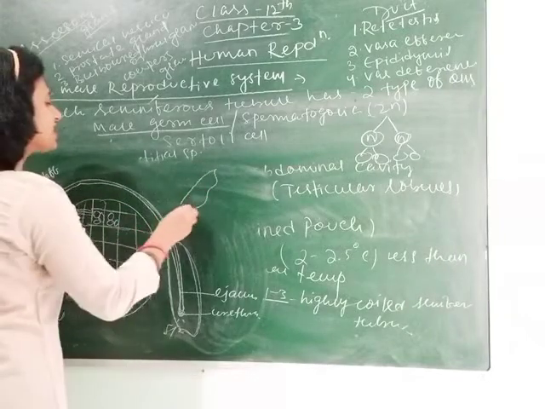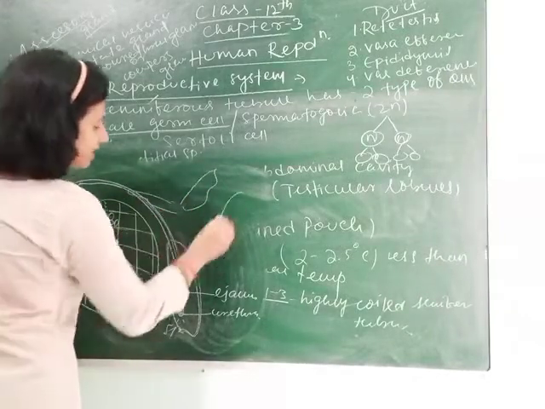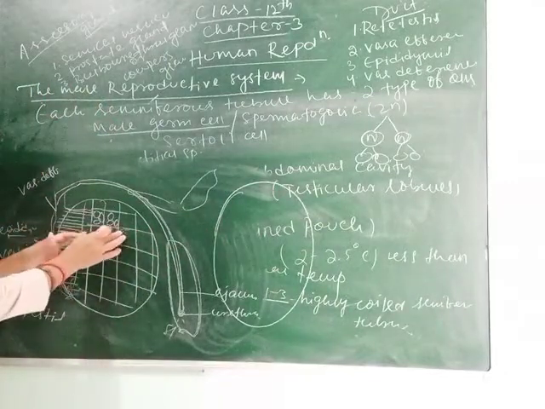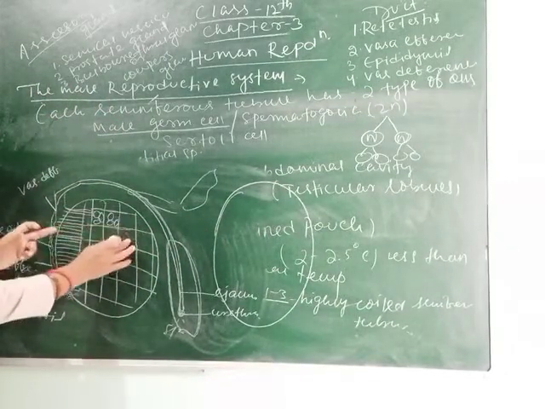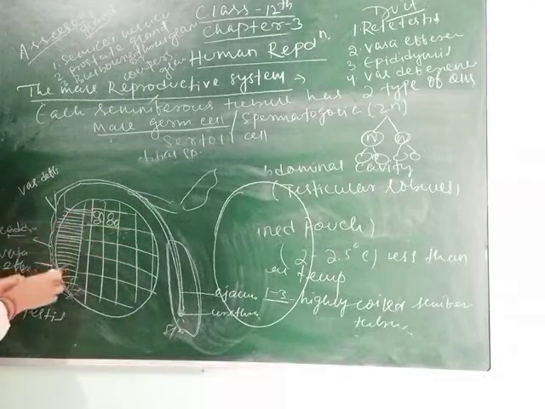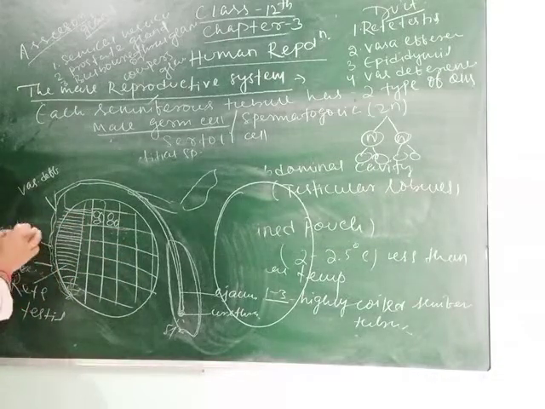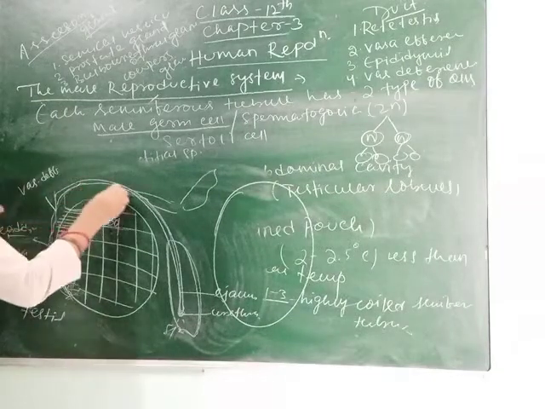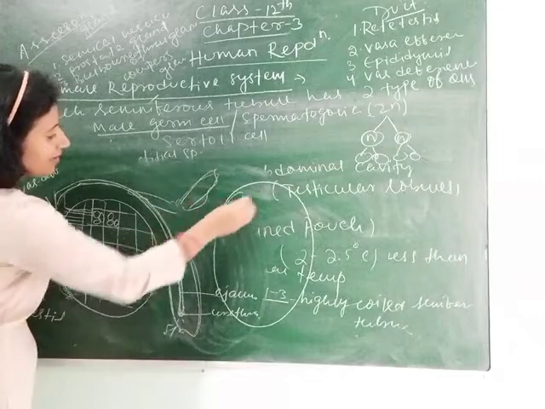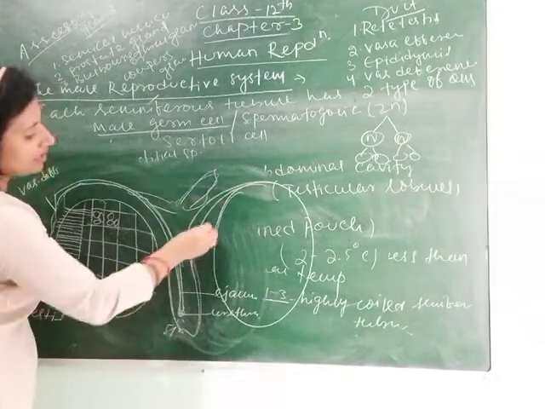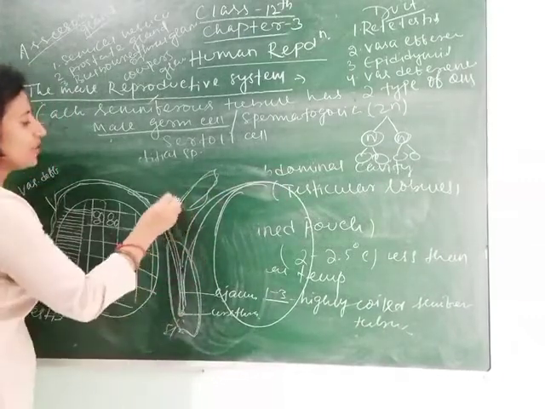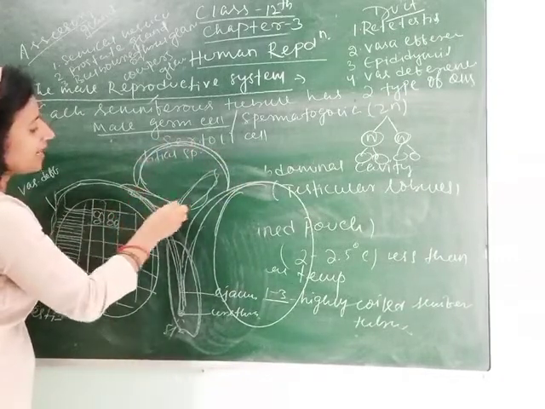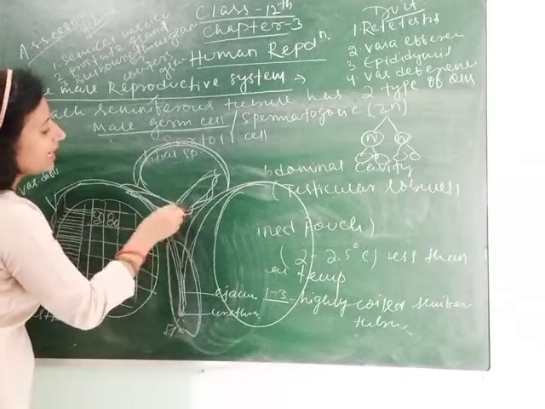The seminal vesicles are present here. As I have told you, two testes are present, but for your easy understanding, I showed only one testis here, and these are the compartments, and this is the rete testis, then vasa efferentia, then epididymis, then your vas deferens. So in this way they come. Same from the testis. You can see this is called the urinary bladder, and this part is called